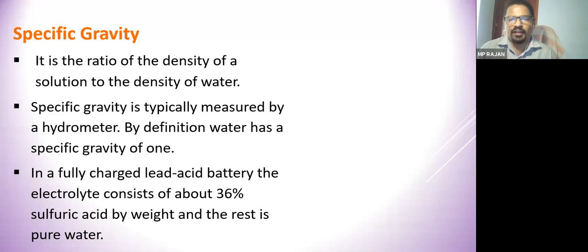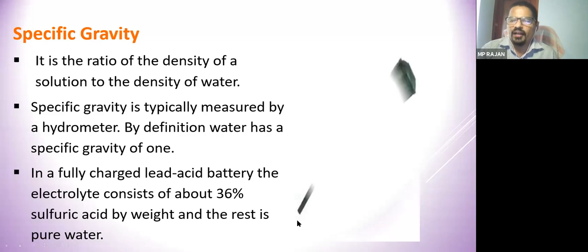So we dilute it with distilled water, reducing the specific gravity to 1.260, and we use that electrolyte in the battery. So in a battery, the electrolyte specific gravity is 1.260. Again, it depends upon the manufacturer. So we can measure the specific gravity of the electrolyte and recognize whether the battery is fully charged or discharged. In a fully charged battery, the specific gravity will be as high as 1.260, whereas in a fully discharged lead acid battery, the specific gravity will be as low as 1.180.